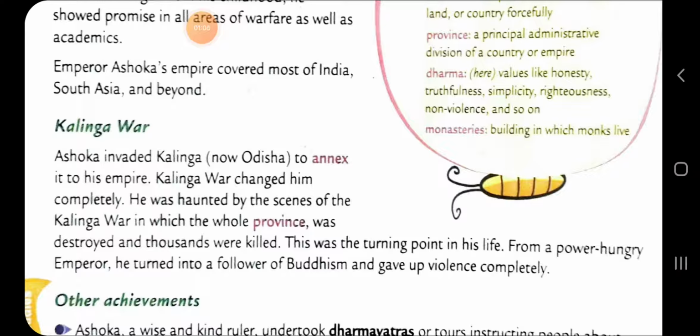Kalinga war changed him completely. He was haunted by the scenes of the Kalinga war in which the whole province was destroyed and thousands were killed. This was the turning point in his life. From a power-hungry emperor, he turned into a follower of Buddhism and gave up violence completely.